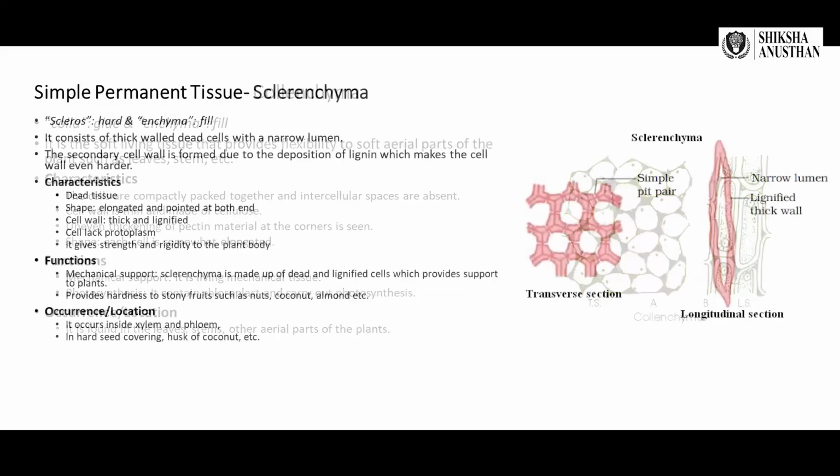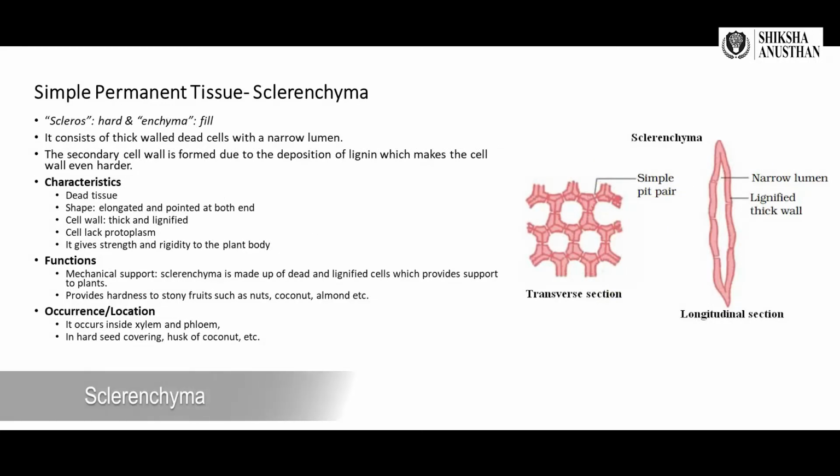Then coming to sclerenchyma. Sclerose means hard, enchyma means fill. It consists of thick-walled dead cells with a narrow lumen. The secondary cell wall is formed due to deposition of lignin, which makes the cell wall even harder. Characteristics: it is a dead tissue, elongated and pointed at both ends. The cell wall is thickened and lignified. The cell lacks protoplasm. It gives strength and rigidity to the plant body, as you can see from the side figure.